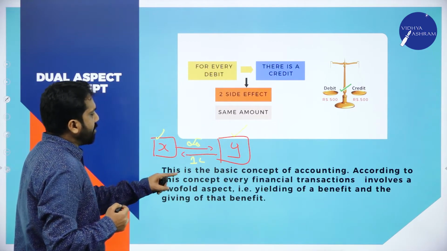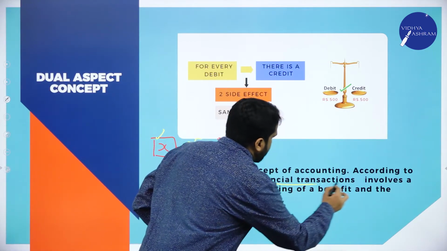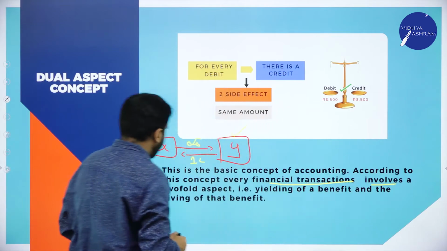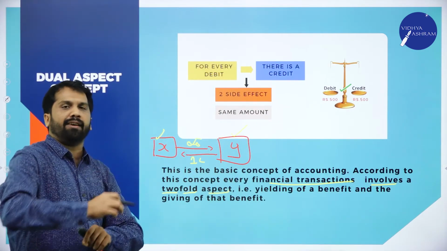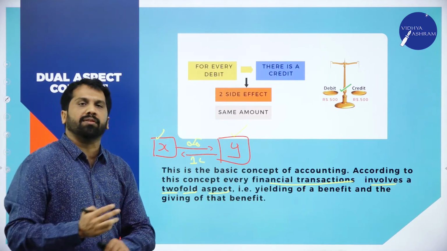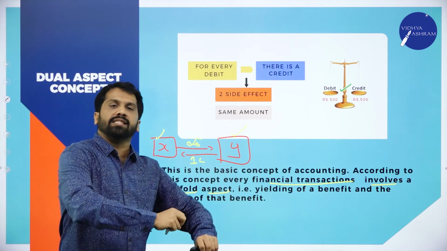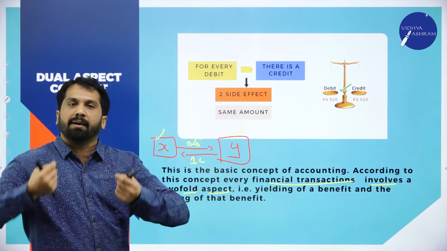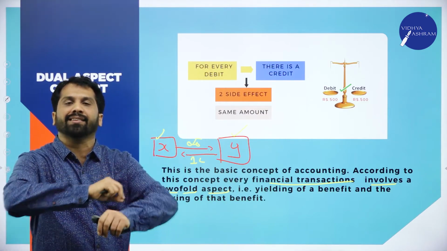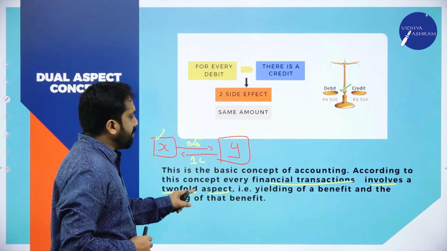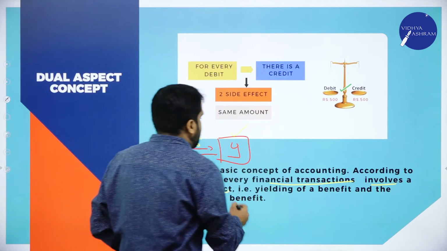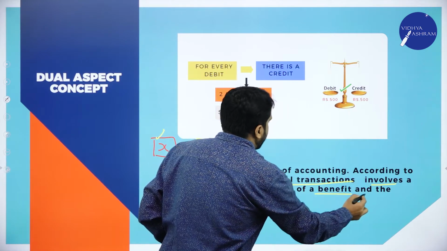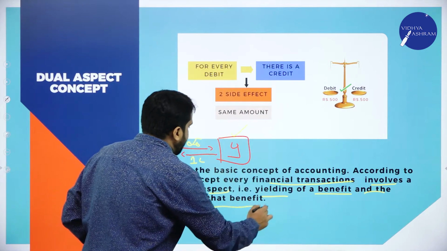According to this concept, every financial transaction involves two-fold aspects. For everything, two aspects. Why? Because one must be the receiver, other must be the giver. Myself, I cannot do any transaction. So, there must be two different persons. That is, yielding of benefit and giving of that benefit.